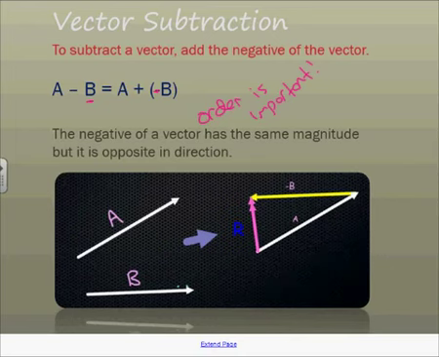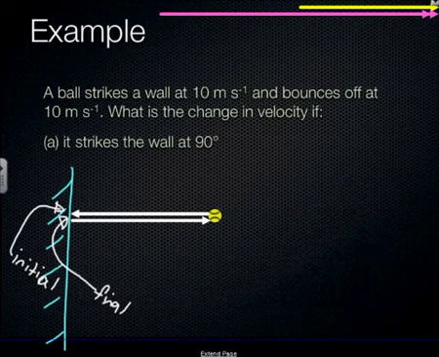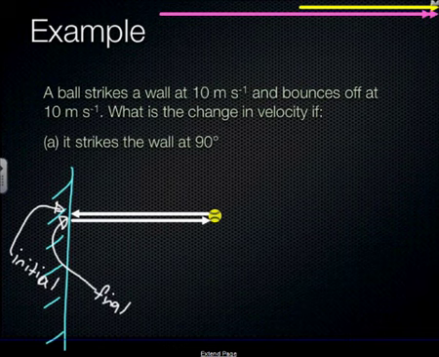So, for example, here we've got A and B. Now, what we've done is you make a negative B. In other words, you turn this B vector around, so it has the arrow going the other direction, and then you just add them like you would any vector. So, for example, what we have here is a ball that strikes a wall at 10 meters per second and bounces off at 10. Okay, perfectly elastic. It strikes the wall at 90 degrees.